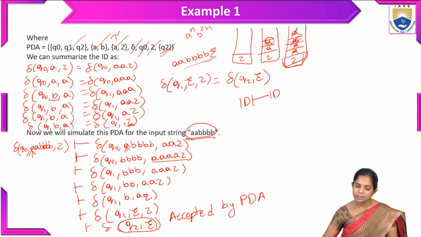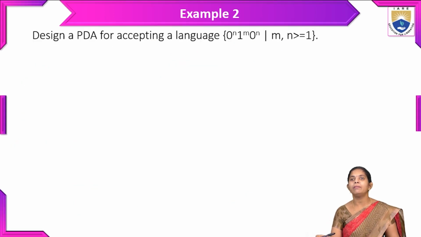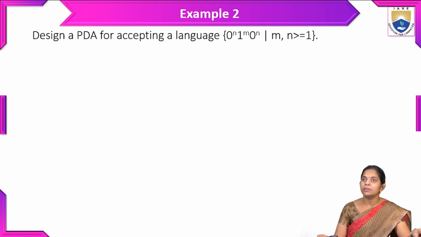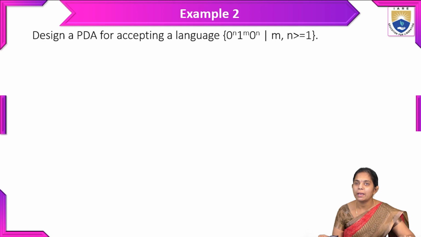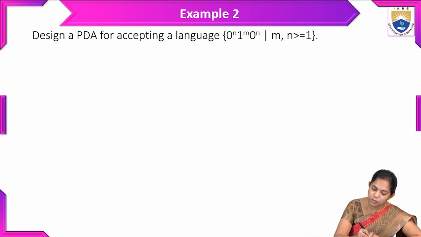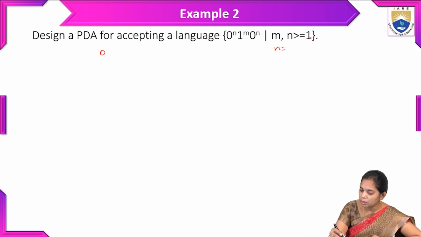Now we will discuss another example. Here we are designing the pushdown automata for accepting the language 0 power n, 1 power m, 0 power n. Here n is greater than or equal to 1.